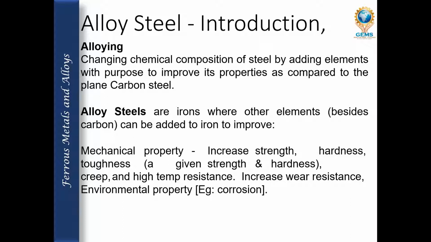Alloy steels are steels where other elements besides carbon can be added to improve the mechanical properties, increase the strength, hardness, and toughness. They can also have high temperature resistance, increased wear resistance, and better environmental properties, for example corrosion resistance.